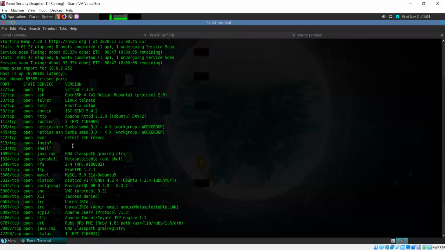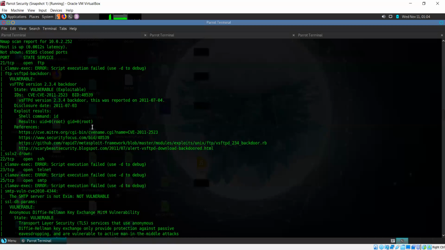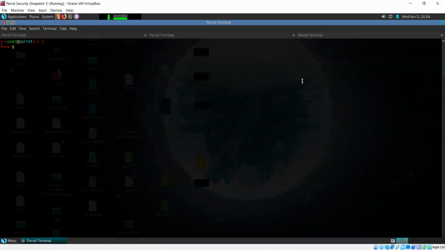Now, this is one thing that we've done: the Metasploitable root shell, we simply accessed it. Now, if I take a look at the vulnerability scan results here, I find that there is a backdoor in the first port that it shows us itself, port 21, which is for the FTP service, file transfer protocol. The service that is running, VSFTPD version 2.3.4, has a backdoor in it. So this is a vulnerability that can be exploited. Let us see how we can do that.